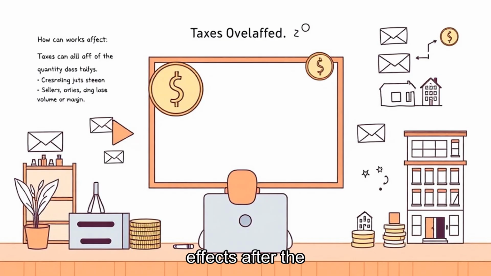Taxes can reduce quantity sold if the final price rises enough. Customers lose some purchasing power. Sellers may lose volume or margin. Workers may be affected if lower sales reduce hours or hiring. Government gains revenue, but the market may produce less of the taxed item.